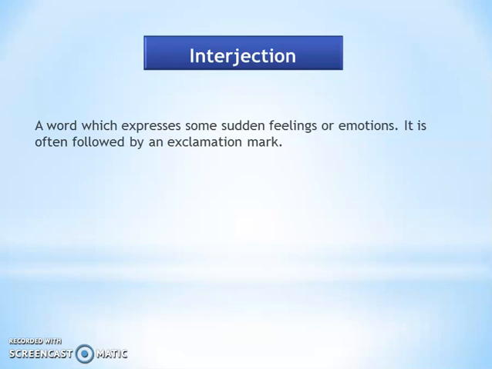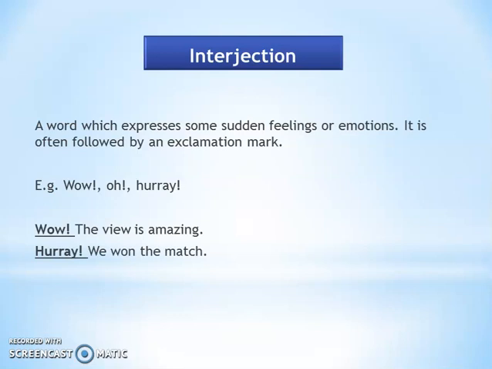Interjection is a word which expresses some sudden feelings or emotions. It is often followed by an exclamation mark. Example: wow, oh, hooray. Wow, the view is amazing. Hooray, we won the match.